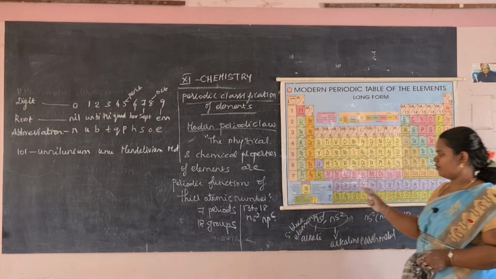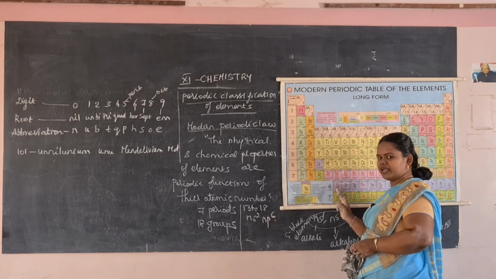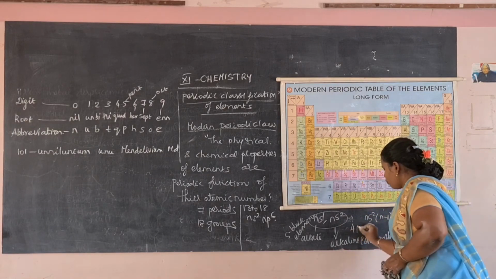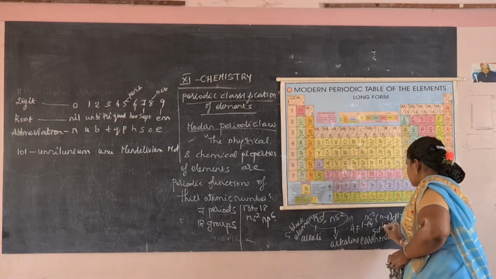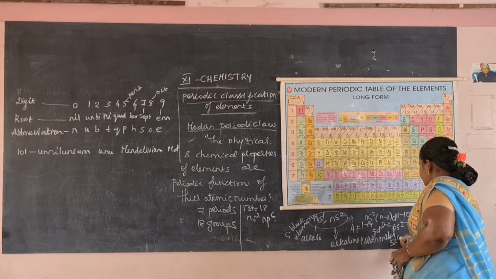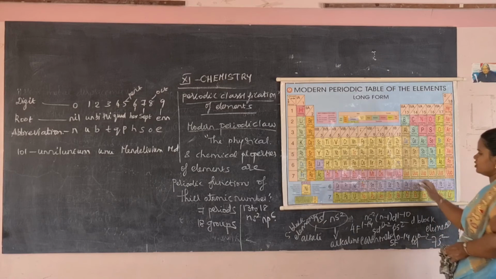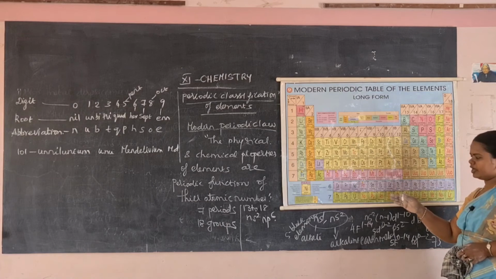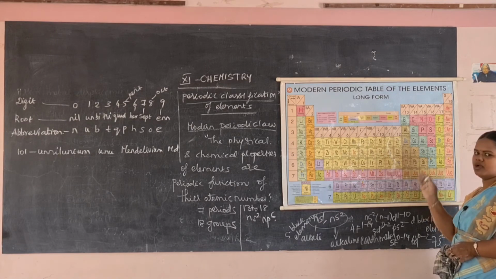Then for the f block elements we have lanthanides and actinides. For lanthanides it is 4f1 to 14, 5d0 to 2, 6s2. Then for actinides it is 5f0 to 14, 6d0 to 2, 7s2. This is the general electronic configuration of lanthanides and actinides. Most of them are radioactive elements. These are all the summary about these elements.